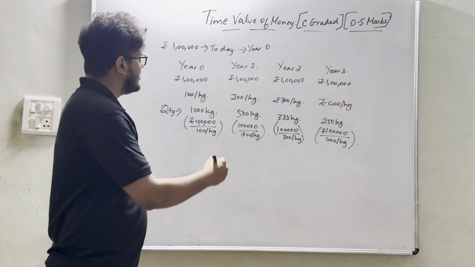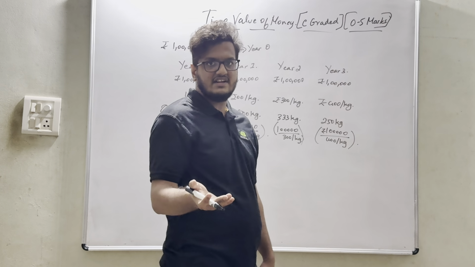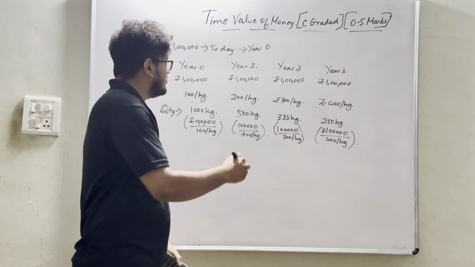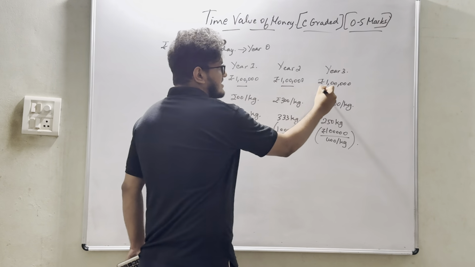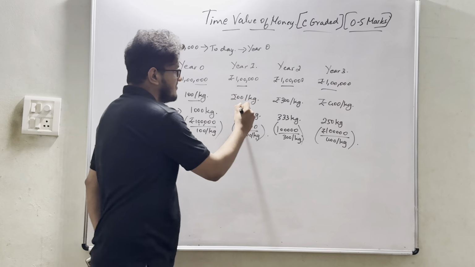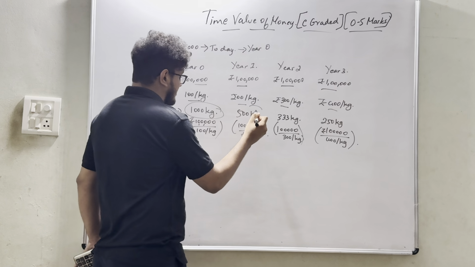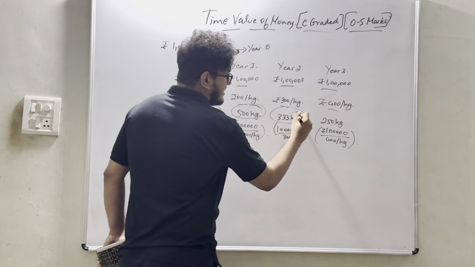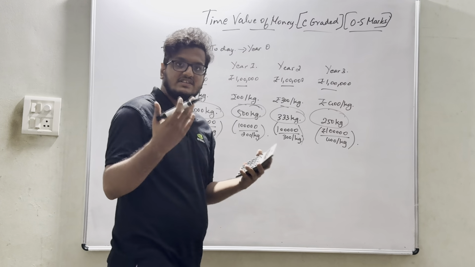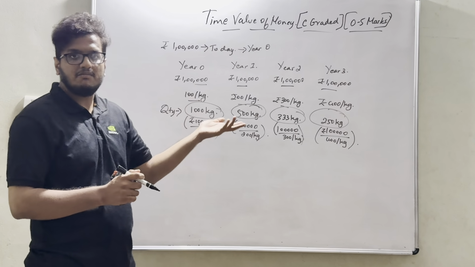In the before example with regard to gold, I had 1 lakh and I had invested it somewhere. Here I had 1 lakh today and I didn't do anything with that money. So in all the years I had only 1 lakh. Rice per kg is increasing, which leads to a decrease in the quantity that I will have: 1000, 500, 333 and 250. If money is not invested anywhere, it will literally lead to depreciation of money.